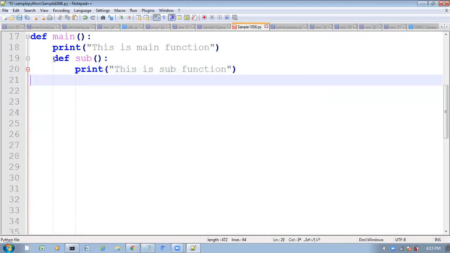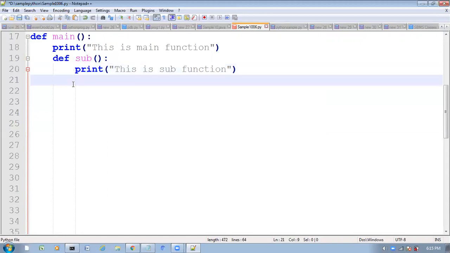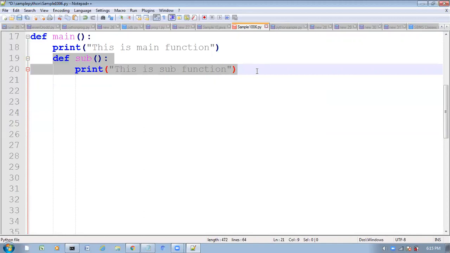See here, where I am writing this sub function inside the main function, this sub function is local to the main function. So from outside we can't call or access this sub function directly. Why? Because the sub function is inside the main function, first you have to access the main function, then you can go to the sub function.